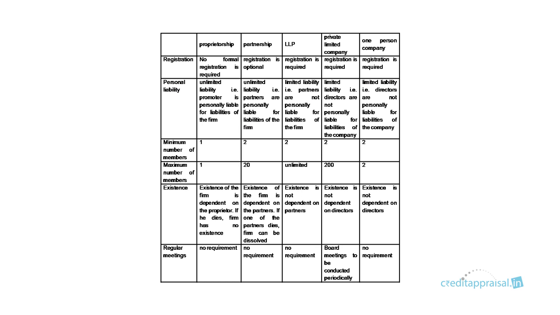They are shareholders. The death of one director or one promoter does not dissolve the company. The company will go on, right? So the existence of the company there is not dependent on the directors. It is a perpetual process. That is not the case in case of proprietorship form. And then regular meetings have to be conducted in case of private limited company.